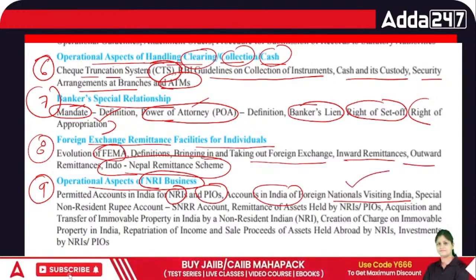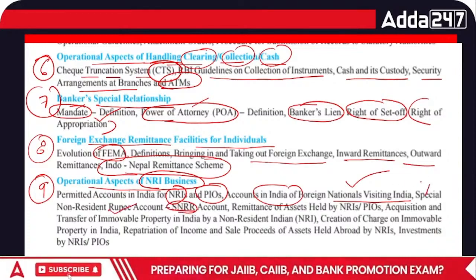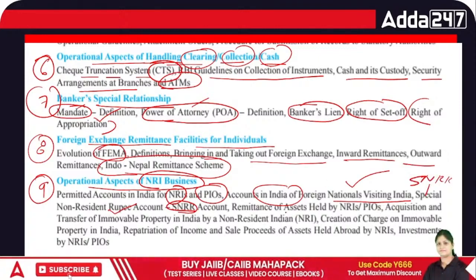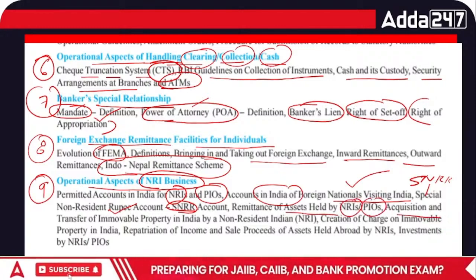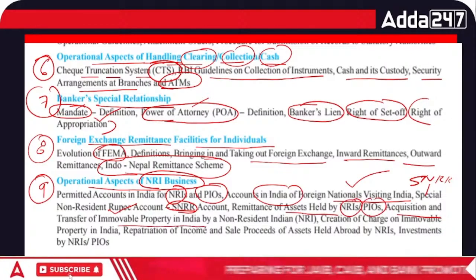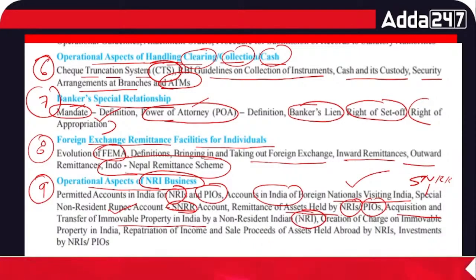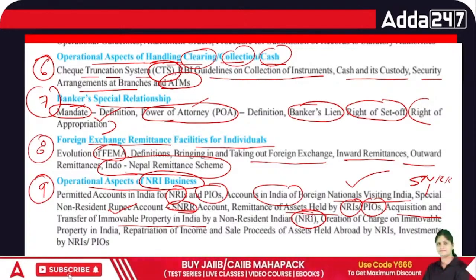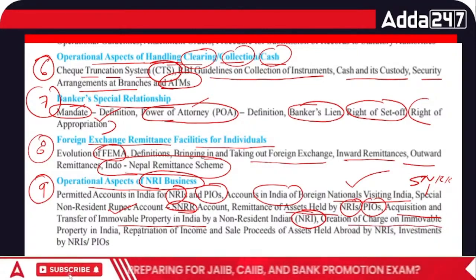Special Non-Resident Rupee account, we call it the SNRR account. So what is the meaning of SNRR account? Then remittance of assets which are held by the NRI and PIO, and acquisition and transfer of immovable property in India by NRI. I mean, what type of immovable property can an NRI hold in India? What is the acquisition, and how can they transfer? Then creation of charge on immovable property in India.